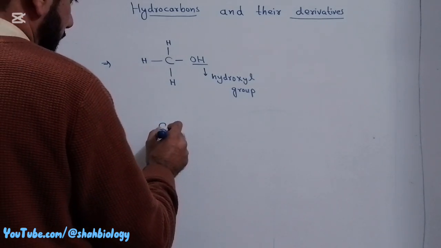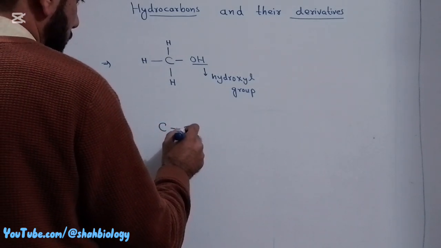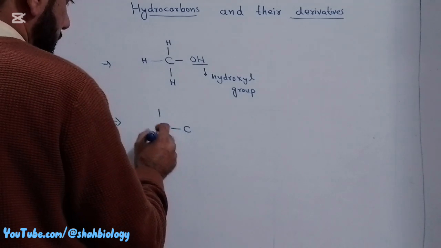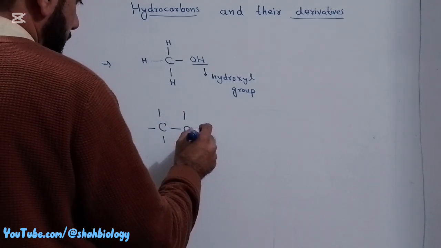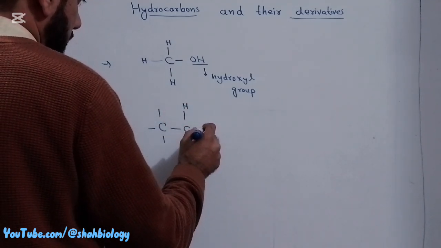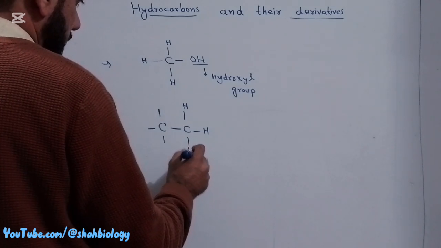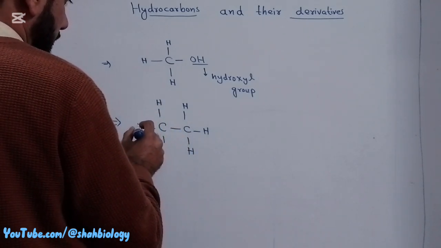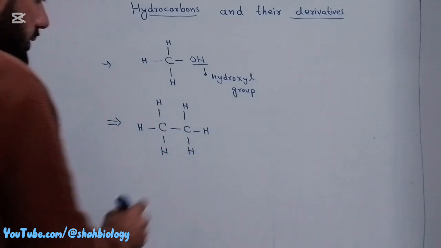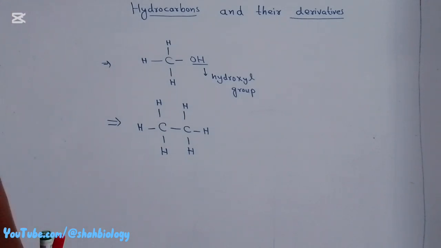Suppose I take ethane. We all know that ethane consists of two carbon atoms plus three hydrogen atoms on each of the carbons respectively. This is the chemical formula of ethane.